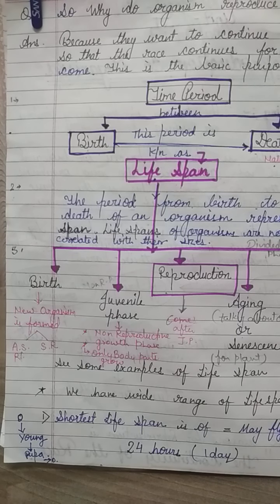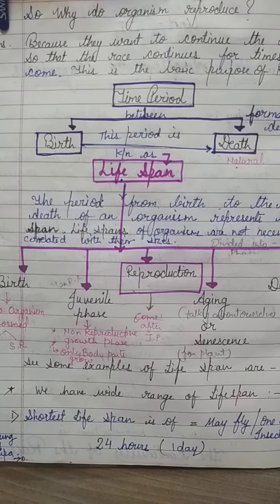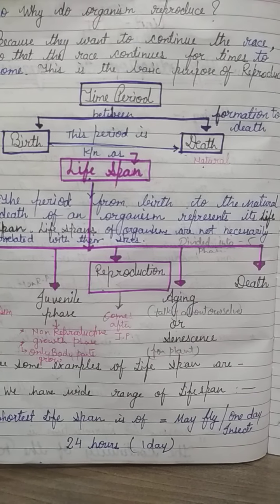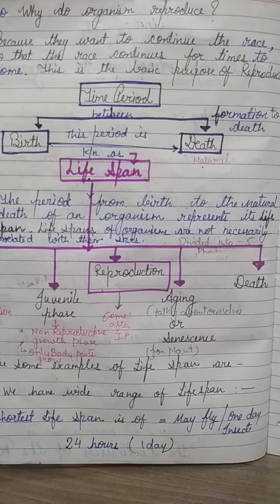See, some examples of lifespan, because we have a wide range of lifespans. Here I have written some examples for you. Number 1, the shortest lifespan is of the mayfly, or we can say the one day insect. It has only a 24 hour lifespan, that means one day.